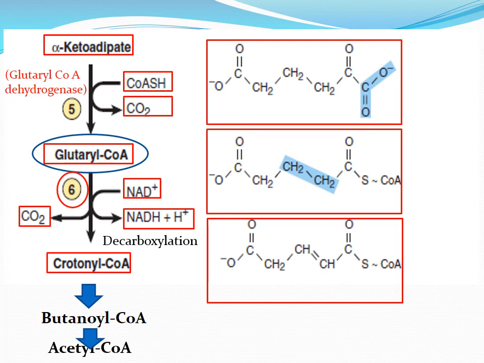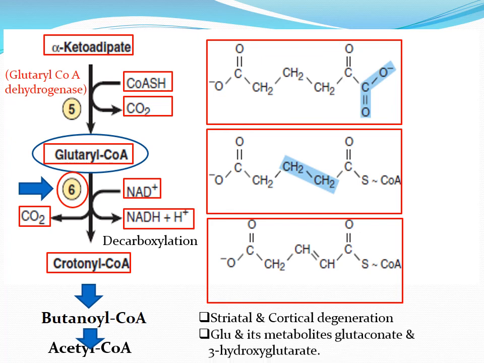A metabolic defect at reaction 6 results in an inherited metabolic disease that is associated with striatal and cortical degeneration and is characterized by elevated concentrations of glutarate and its metabolites, glutaconate and 3-hydroxyglutarate.